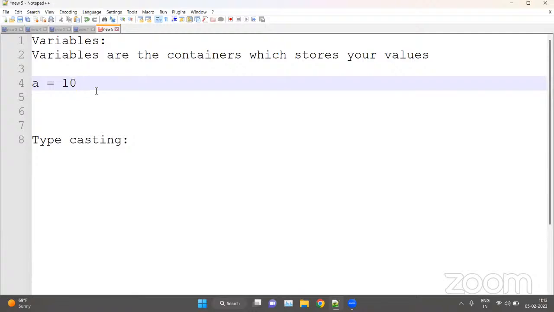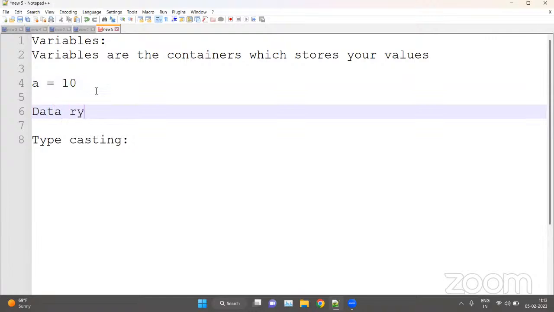Then we have the rules of naming a variable, like naming conventions, because we cannot name a variable anything. For example, the first rule is spaces are not allowed, but you can use an underscore. Numbers are not allowed at the start, but you can use them in the middle and at the end. Special characters are not allowed, and reserved words are not allowed. So these are the naming conventions of variables.